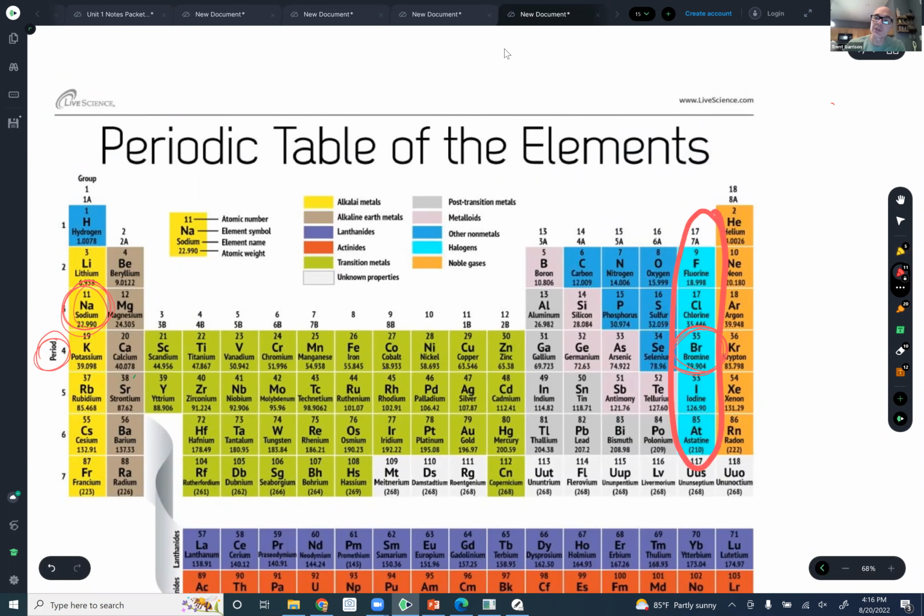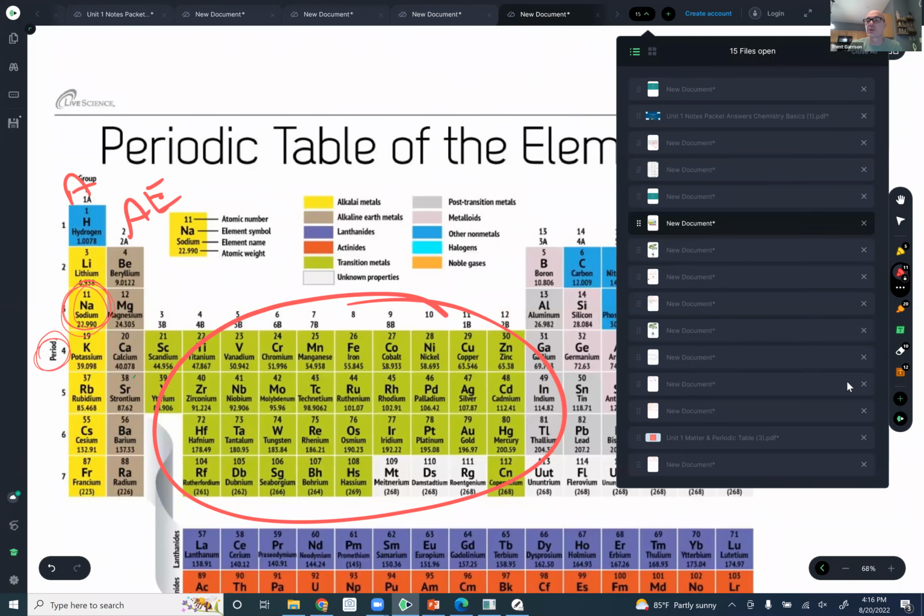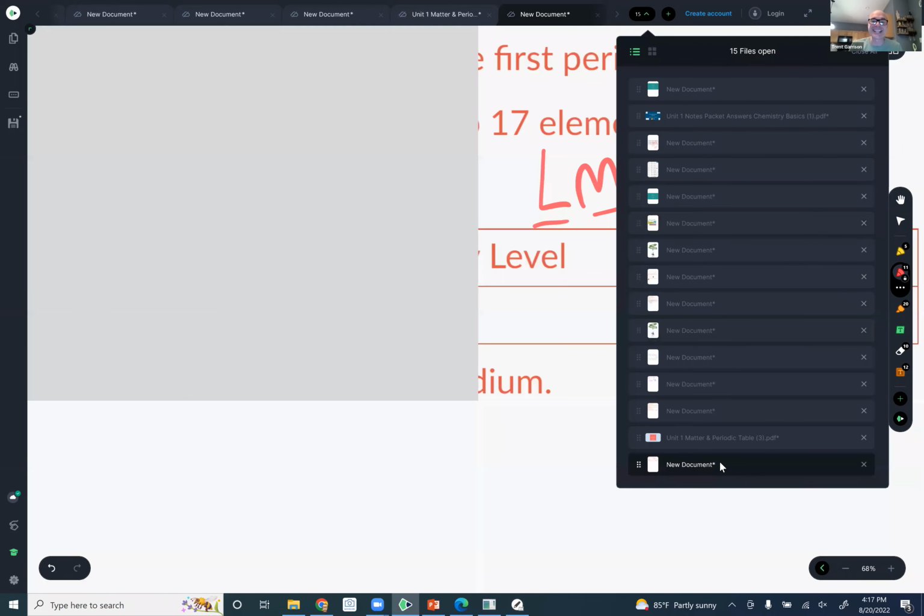We need to know that the group is called the halogens. The noble gases are here at the end. The alkaline earth are over here in the second column. Transition metals are there in the middle as well, or closer to the middle. So that takes care of our group 17.